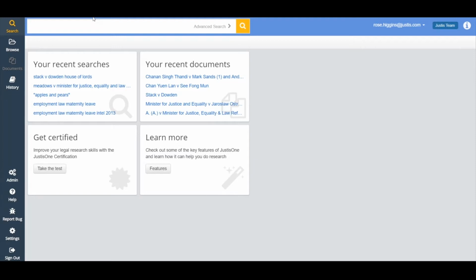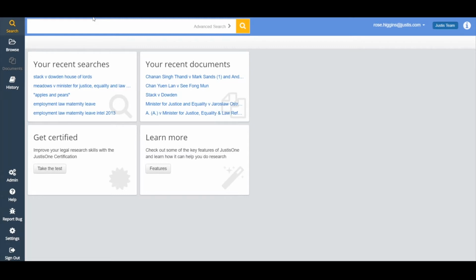So what is JustisOne? We've already talked a bit about the content. As well as the full text content that we've run through, JustisOne still has an extremely powerful citator. For those of you who are familiar with JustCite, JustisOne still has all of that information. So essentially an index of over 100 different legal publishers.